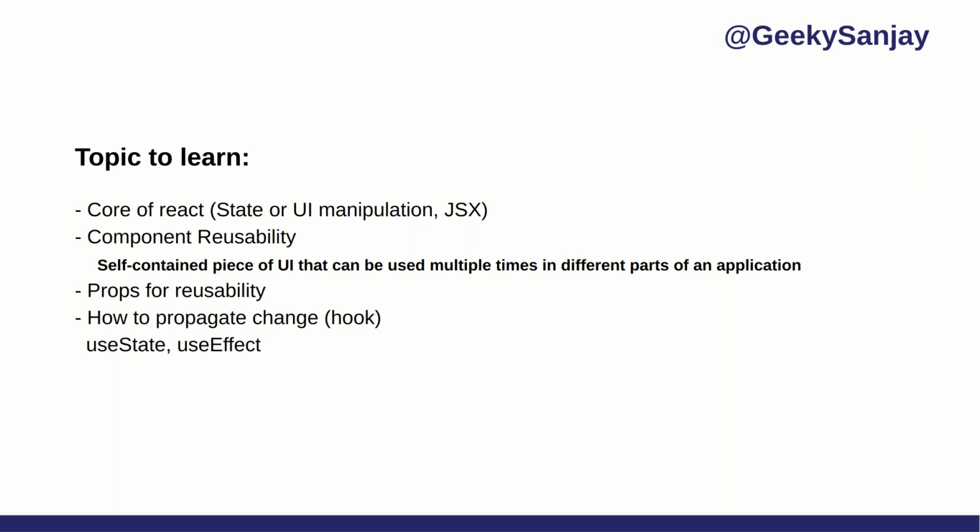The two main hooks we consider are useState and useEffect. They are the most used hooks which we use daily in React. useState simply manages state, and useEffect is to handle side effects of your UI. Whenever you have to update the UI based on a condition, we use useEffect.